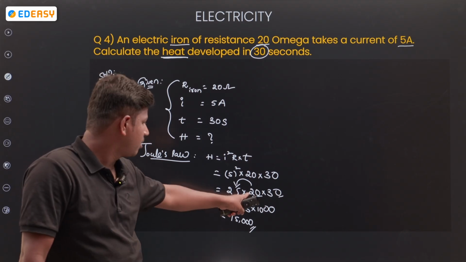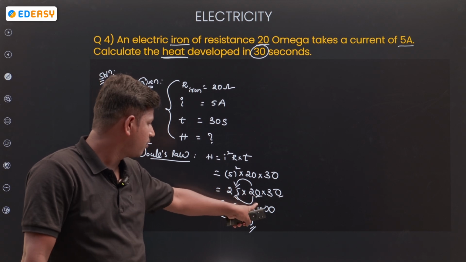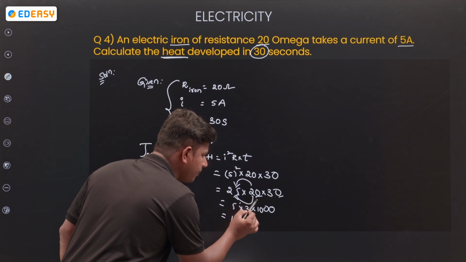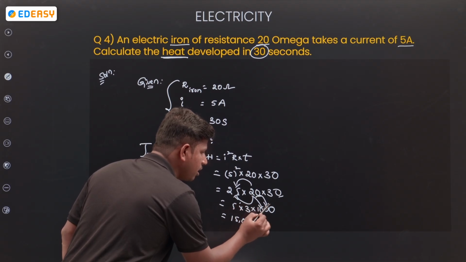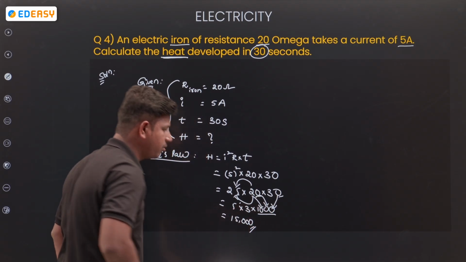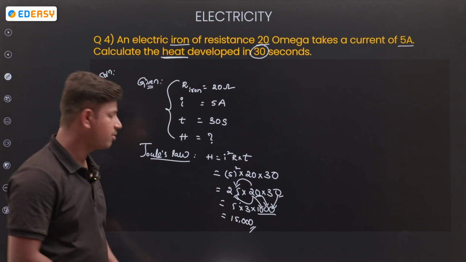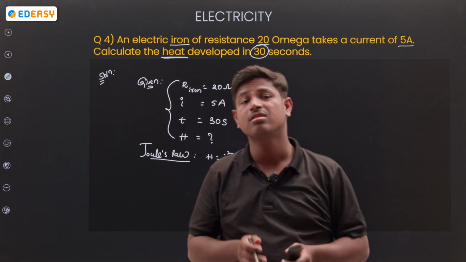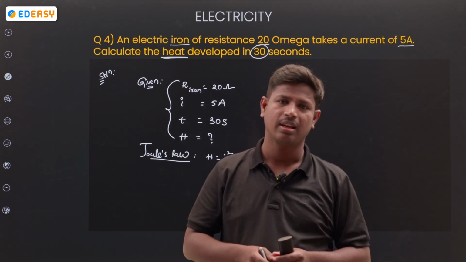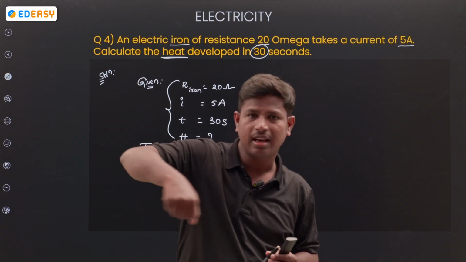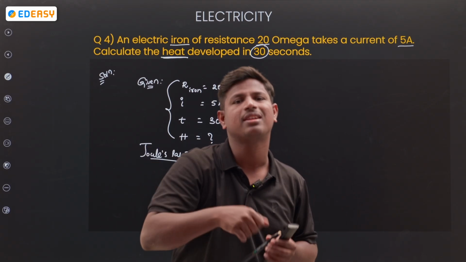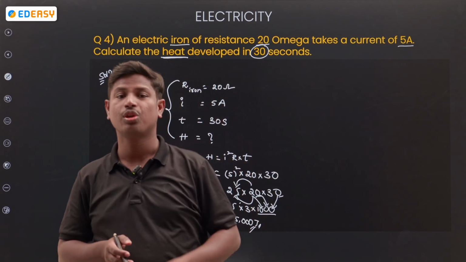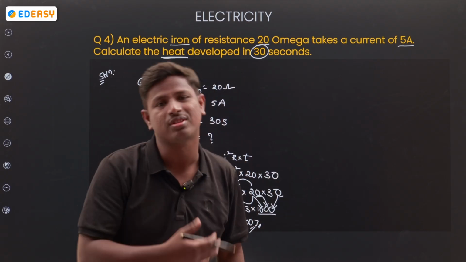25 times 20 is 500, one zero added here. Already this 0 and this 0, total 3 zeros. 5 threes are 15. So 15,000 joules is produced in the given 30 seconds. If I am using an electrical iron working for 30 seconds, in this time 15,000 joules of heat is produced.